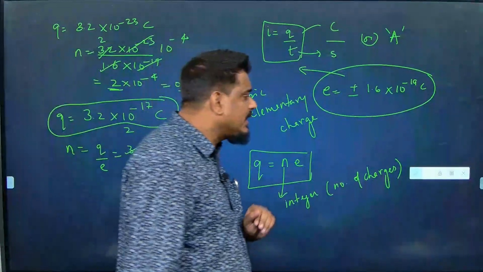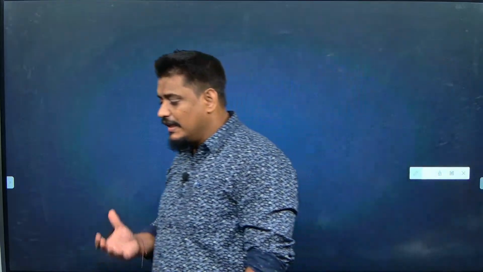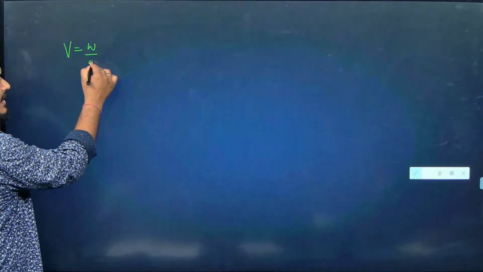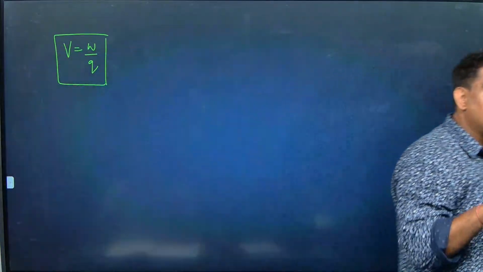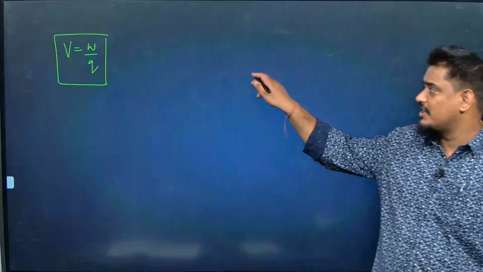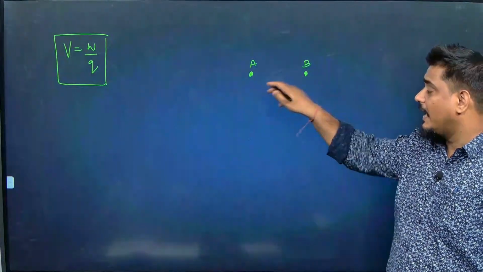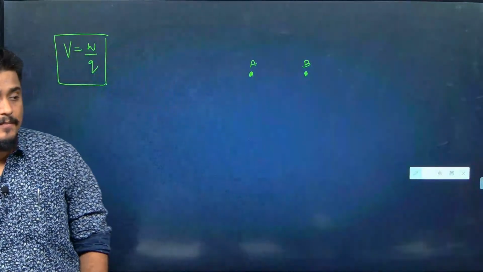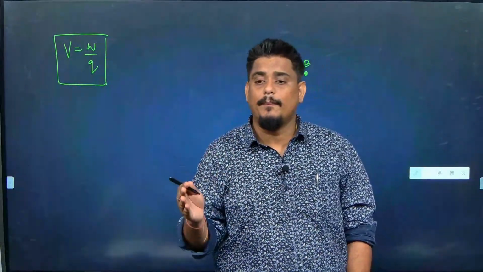Then I taught you the real meaning of the word potential difference. Many of you are really not aware of this word itself. Potential difference is the work done per unit charge. It is given by the letter capital V. Potential difference is the work done per unit charge to make it move from one point to another point. If you have a charge here, how much is the work done to make it go from this point A to this point B? That will be called the potential difference between A and B.